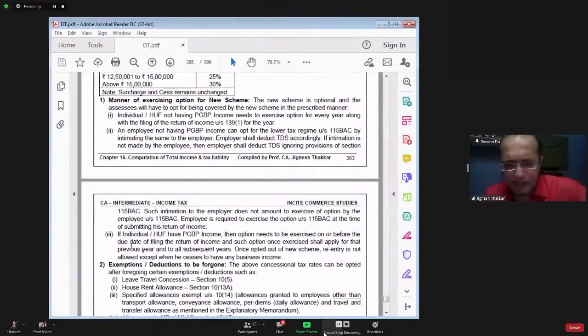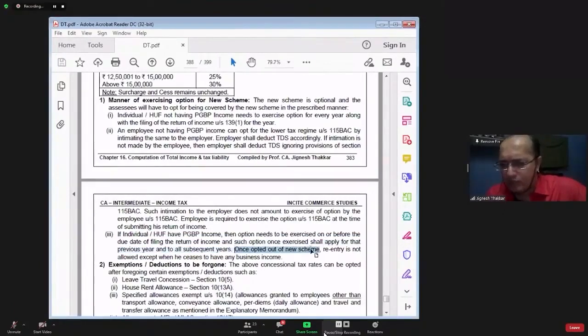Let us read what it says. If an individual HUF has PGBP income, then the option needs to be exercised on or before the due date of filing return of income. Such option, once exercised, shall apply for that previous year and for all subsequent years.